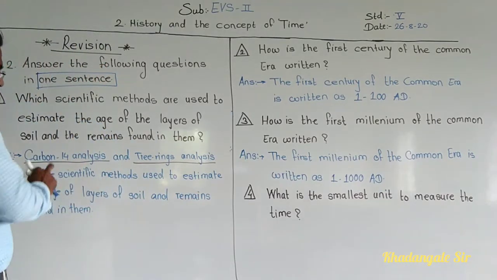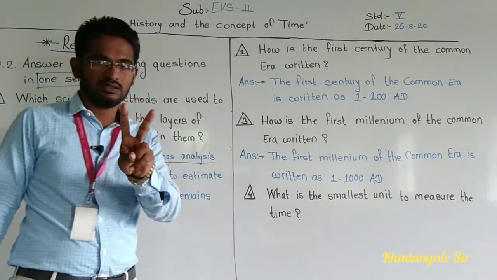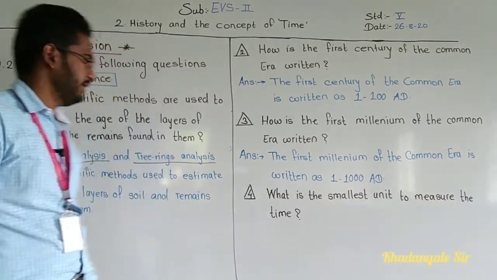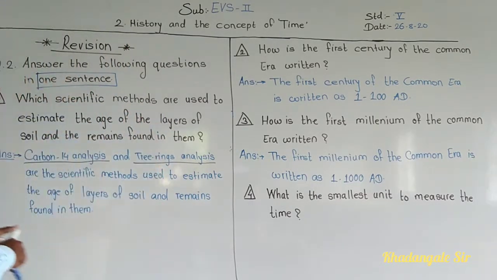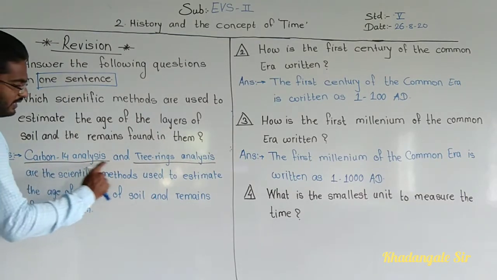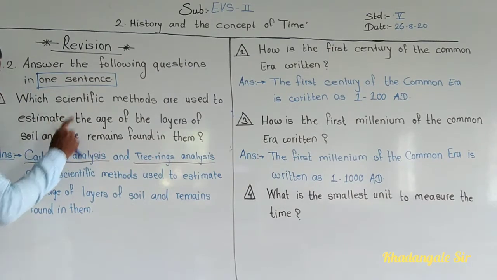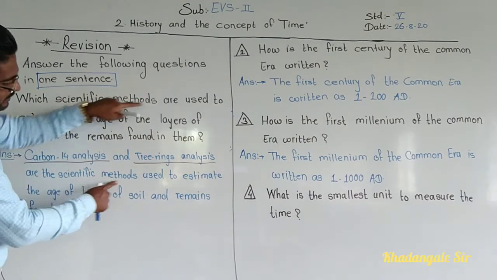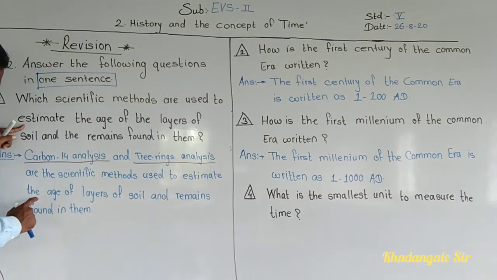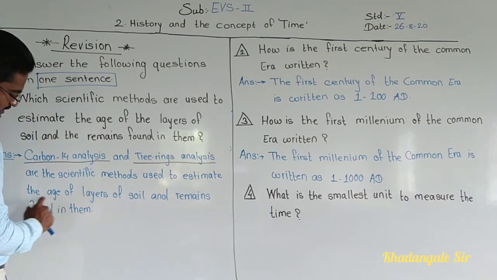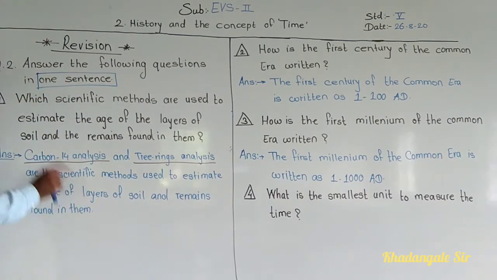Now see, carbon-14 analysis and tree rings analysis. These two words you have to keep in mind. And see, now the remaining answer you are getting from your question only. Carbon-14 analysis and tree rings analysis are the scientific methods used to estimate the age of the layers of soil and remains found in them.